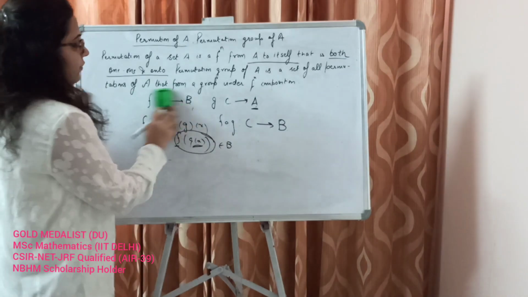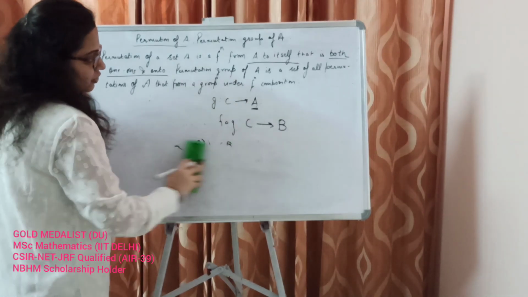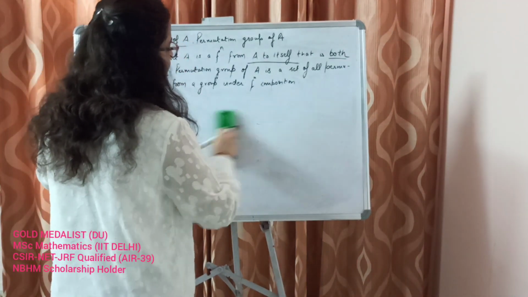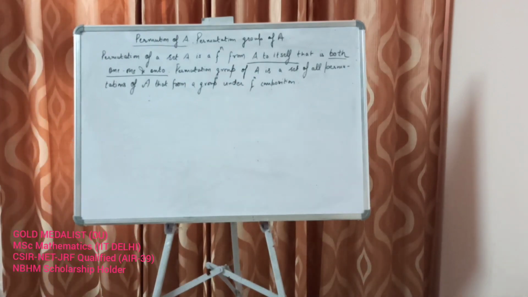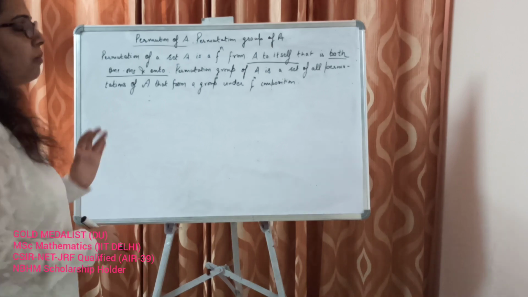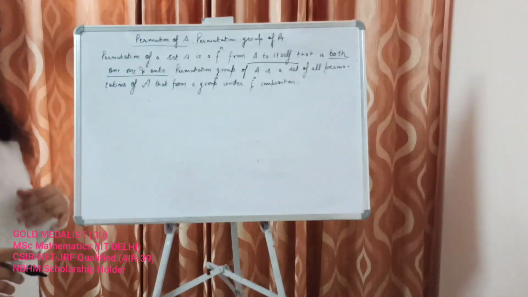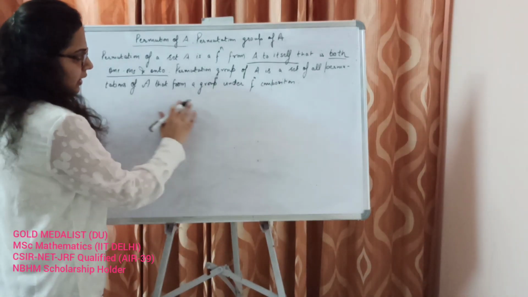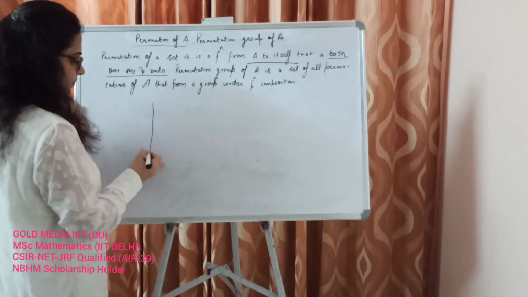Okay. So we were trying to understand some examples of 1-1 functions. Let's come back to that. Now we have understood each and every word of this definition: 1-1 onto functions, and the set of all permutations of A forms a group under function composition. What is function composition? Now we know that also. And just for clarity, I'm taking a few examples of whether a function is 1-1 or not.